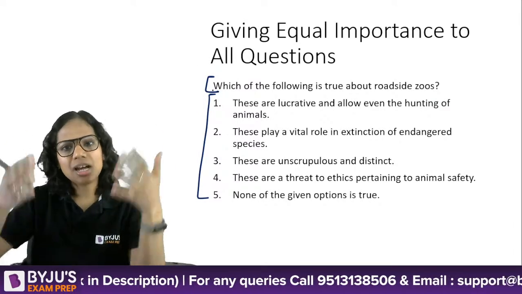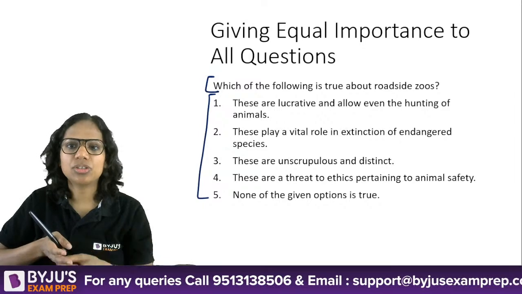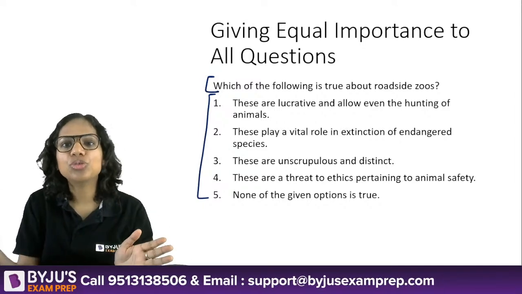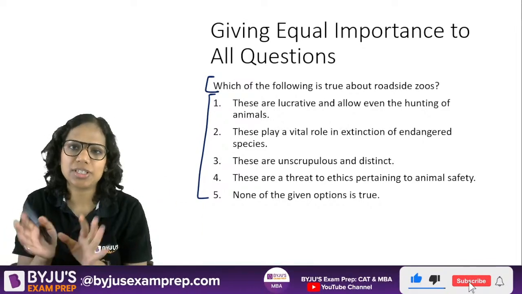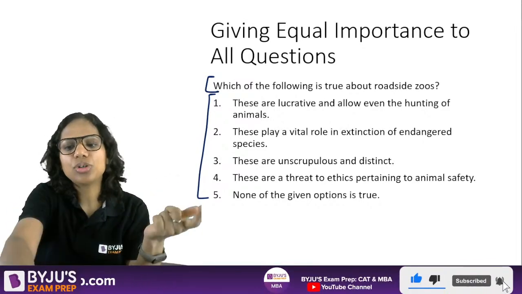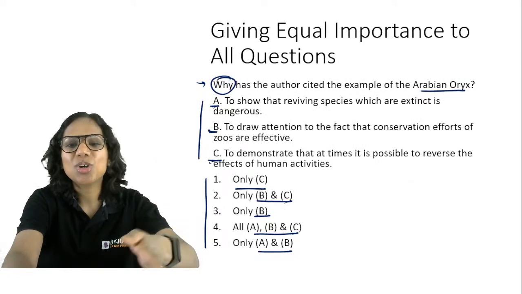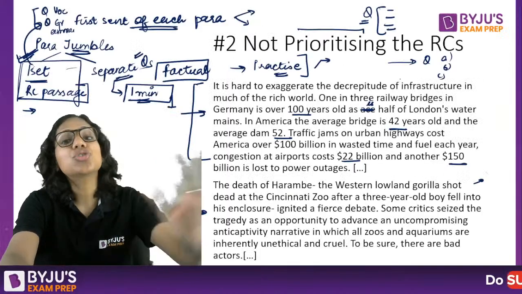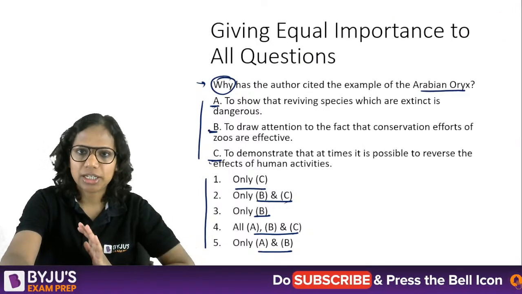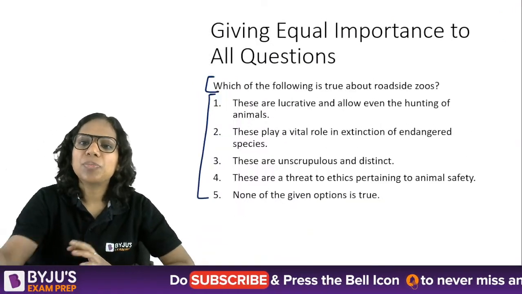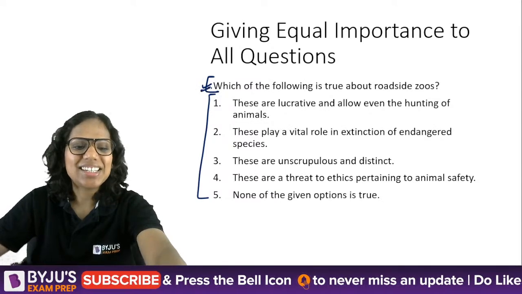Right. So in an RC passage also, when you look at the questions, just flip through the questions once when you are attempting them and focus more on the direct ones. That's my point here. I'm not saying don't attempt this. Please do attempt this, because all in all, this passage was not a difficult passage in the exam, right? So a student could have attempted this also correctly. But priorities should be set, right?